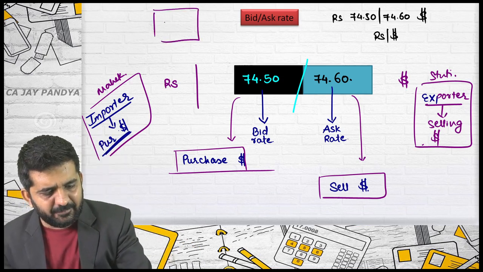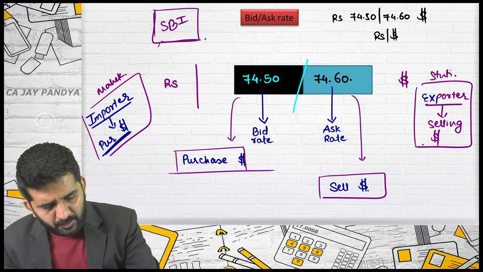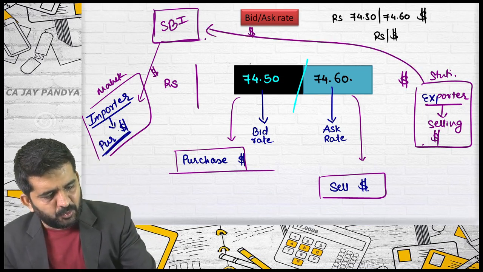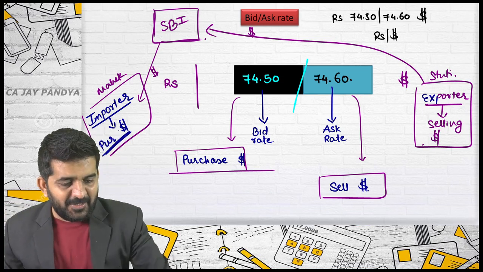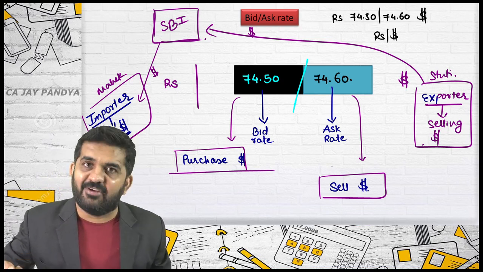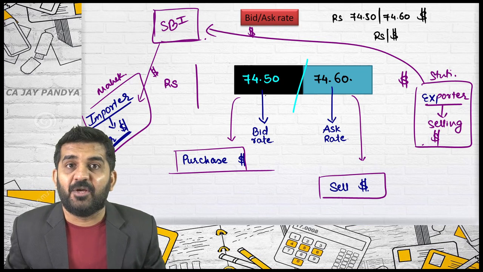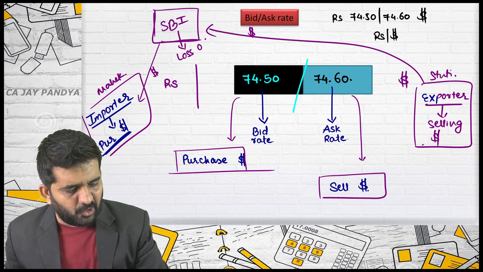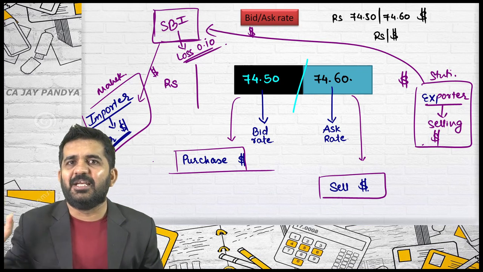Let me write down a bank name, say SBI. When you purchase dollar, the one giving you dollar is SBI. When you are selling dollar, you are giving dollar to SBI. So SBI will be purchasing at 74.60 because you are selling it at 74.60, and SBI will be selling it at 74.50. So for every dollar, SBI will have a loss of 0.10. From next day, SBI will stop dealing in dollars.